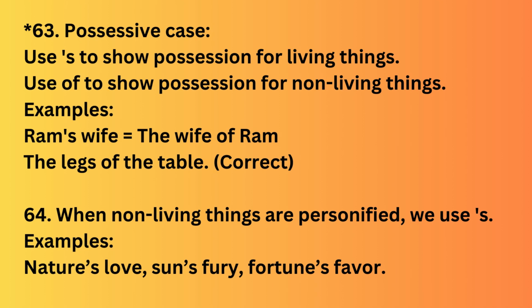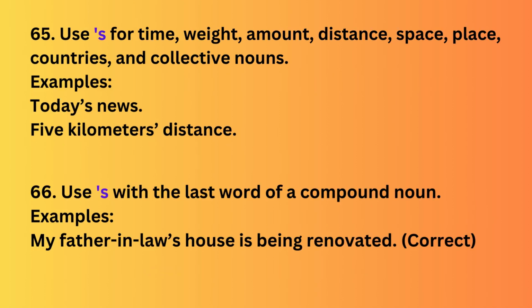Use of to show possession for non-living things. Examples, Ram's wife equals the wife of Ram, the legs of the table. 64. When non-living things are personified, we use 's. Examples, nature's love, sun's fury, fortune's favor. 65. 's is used for time, weight, amount, distance, space, place, countries, and collective nouns. Examples, today's news, 5 kilometers' distance.